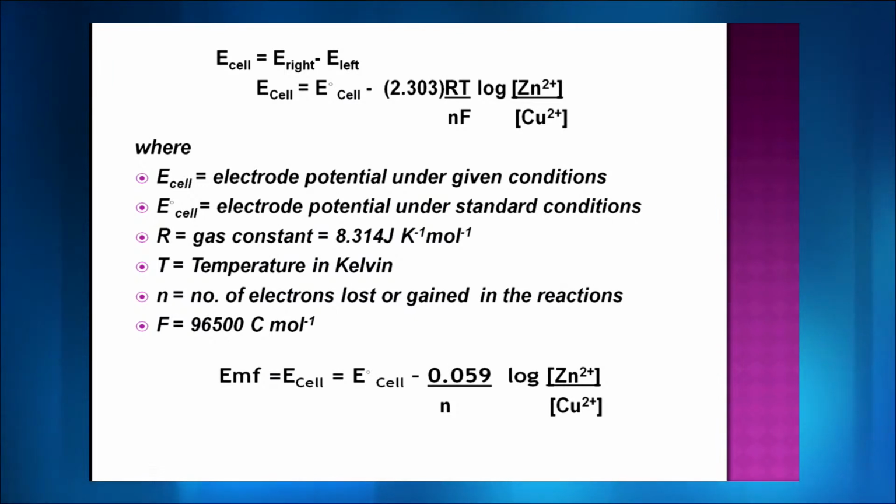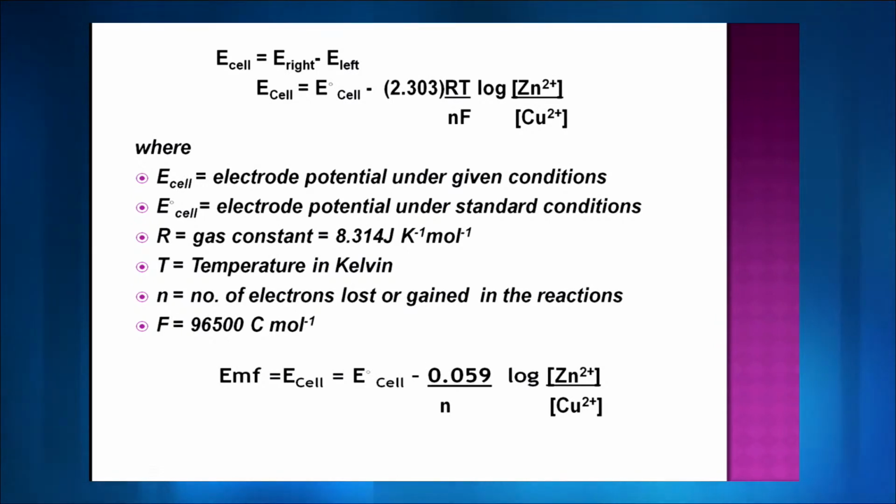Here I have elaborated that E cell is the electrode potential under given conditions, and E naught cell is the electrode potential under standard conditions. R is the gas constant. We take 8.314 joule per Kelvin per mole. We do not take 0.0821 liter atmosphere per Kelvin per mole here; we are taking the other value of R. Temperature has to be 298 Kelvin. n is the number of electrons lost or gained, and F is 96500.